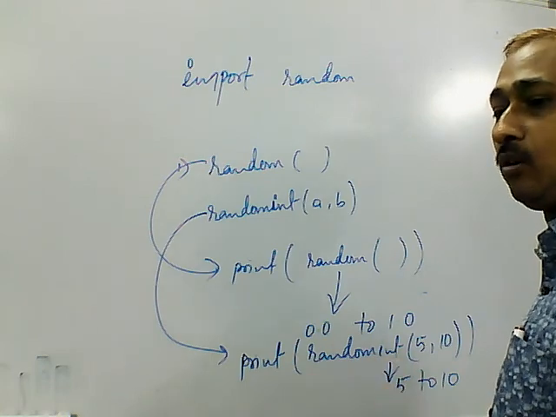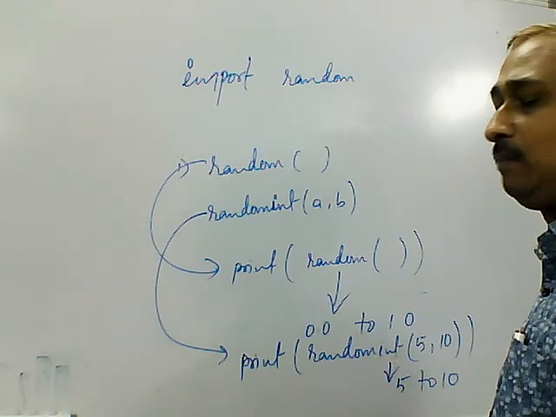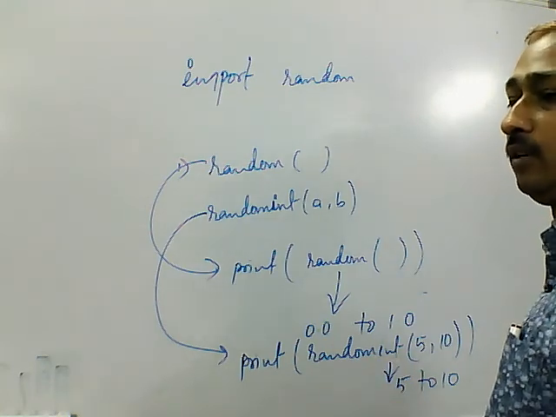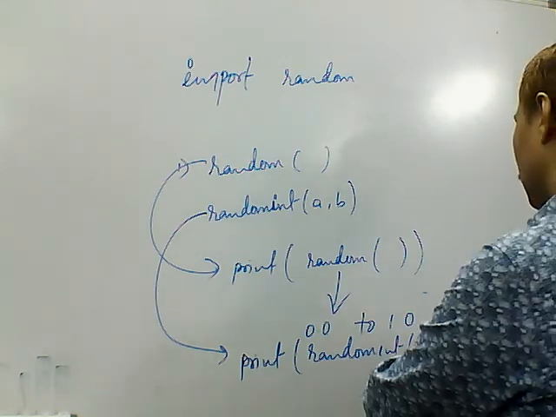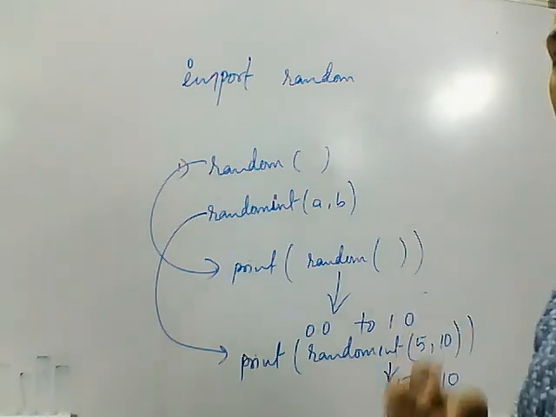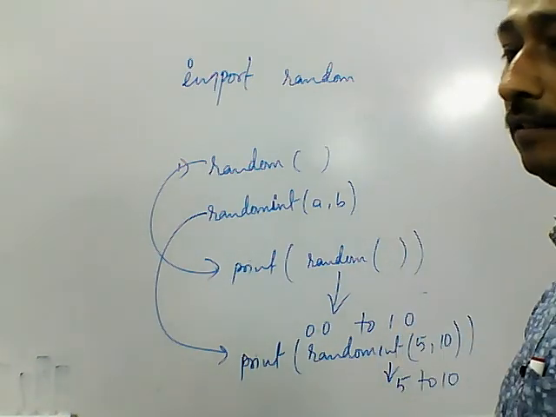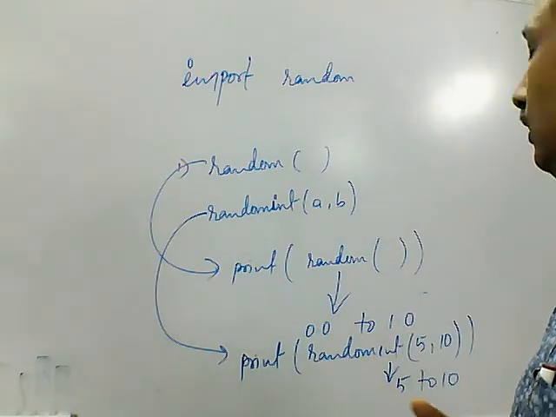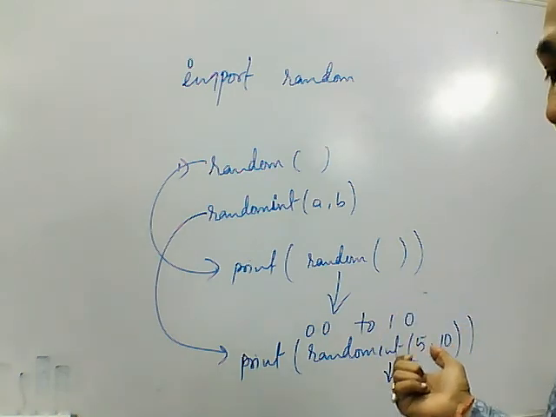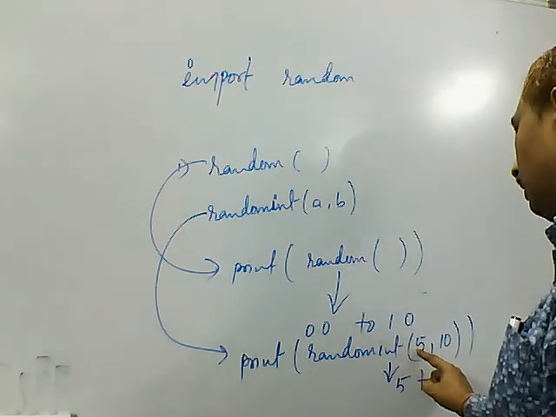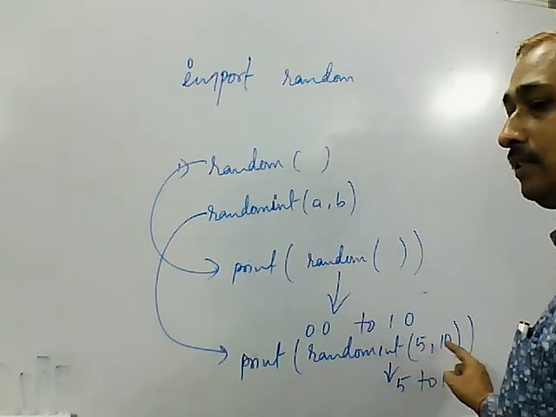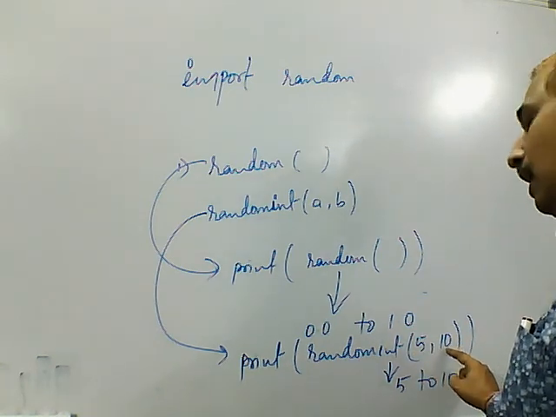In previous programming, in C++, there was also a random function, but in that one only one argument was there, and the value returned was from 0 to n minus 1. But here we have to provide two arguments: the initial value and the last value.